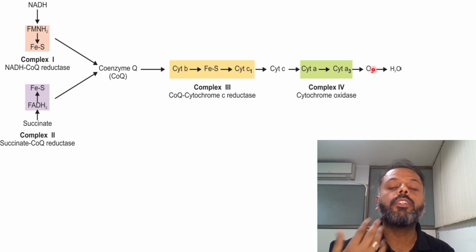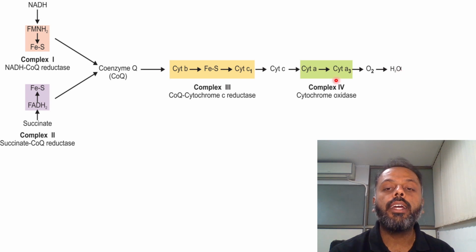After receiving the electrons, O2 is converted to half a molecule of H2O. In complex 4, there is pumping of 2 protons into the intermembranous space. In complexes 1, 3 and 4 there is pumping of protons, while in complex 2 there is no pumping of protons. So that is about the components and flow of electrons in the electron transport chain.